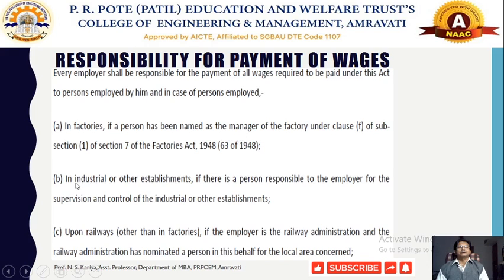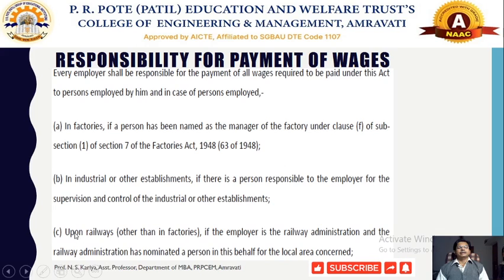In any industrial establishment or other establishment, the person responsible to the employer for supervision and control, any person working directly under the employer and primarily having responsibility for supervision and control, will also be treated indirectly as an employer, and will be liable to make the payment of wages to the workers.